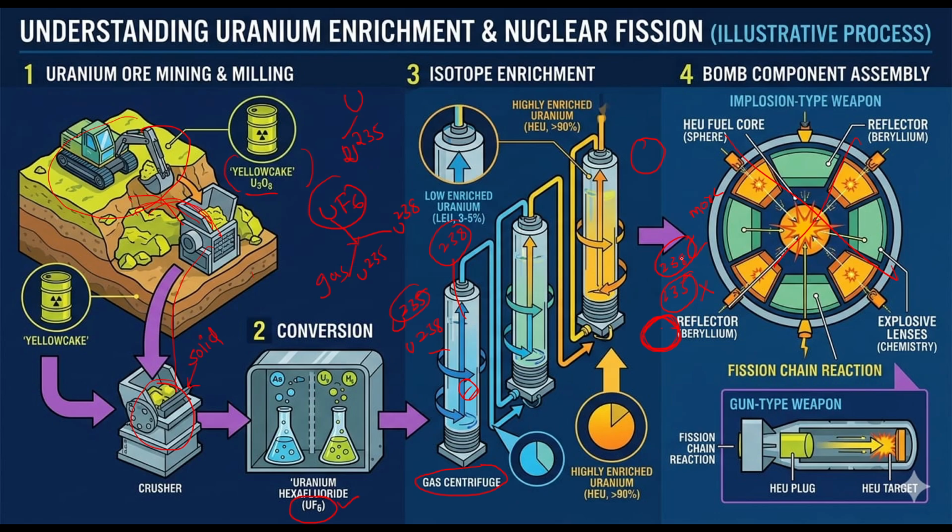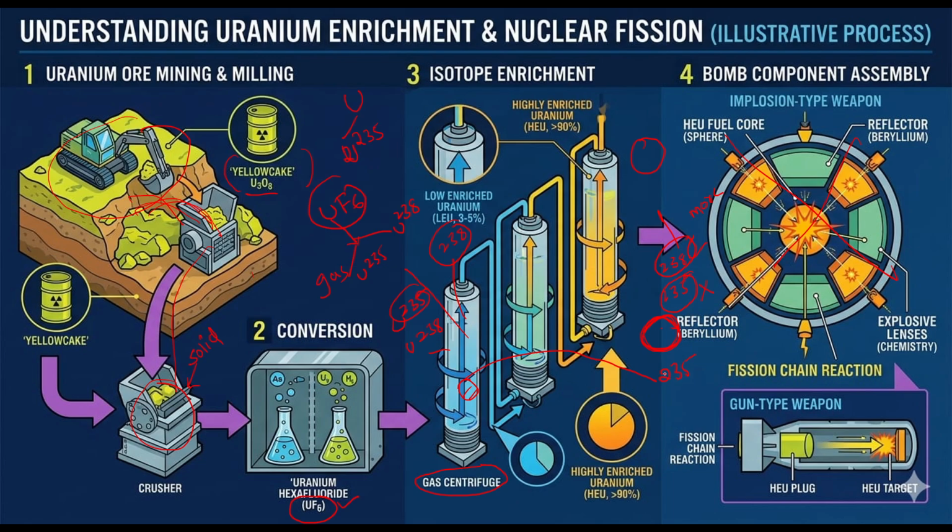But uranium 238 is not in the mood to revolve in a circular manner. So that's why it will be kicked out. That's why it will come out. So uranium 238 will come out. Then what remains in the centrifuge? Uranium 235 will remain in the centrifuge. Means you are removing 238 outside and increasing the concentration of uranium 235. So this process is called the uranium enrichment process.